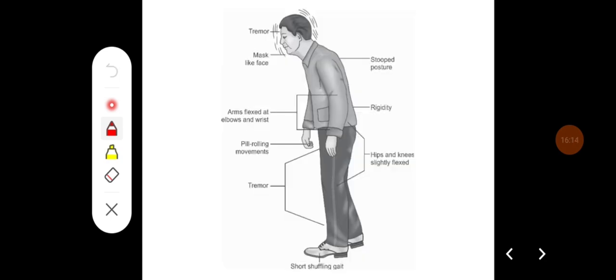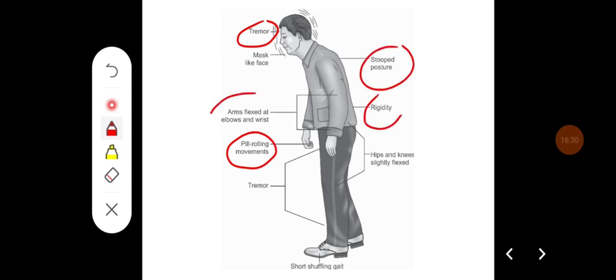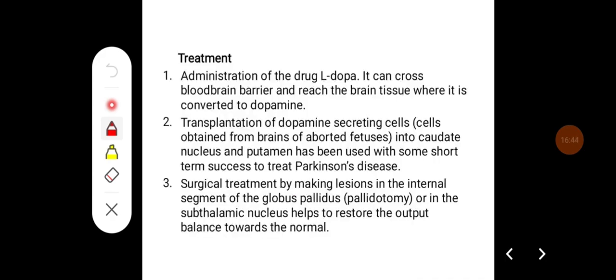So these are some of the characteristic symptoms of Parkinsonism. There can be head nodding, that is tremor in the hands, or pill rolling movements in the hands, stooped posture because of the increase in the rigidity, arms are flexed at the elbows and wrist, hips and knees are slightly flexed. Okay, so you can see the tremor and you see short shuffling gait, which is also called festinant gait. Treatment: administration of drug L-DOPA.